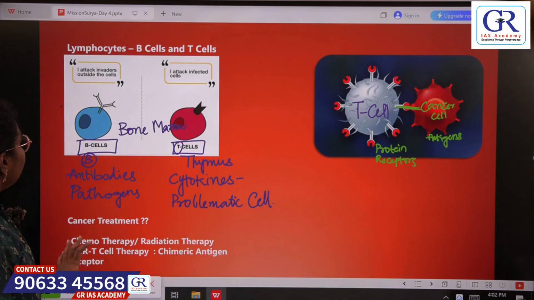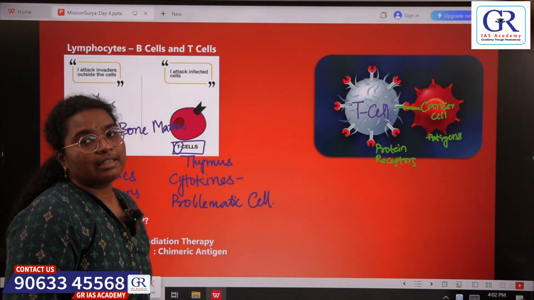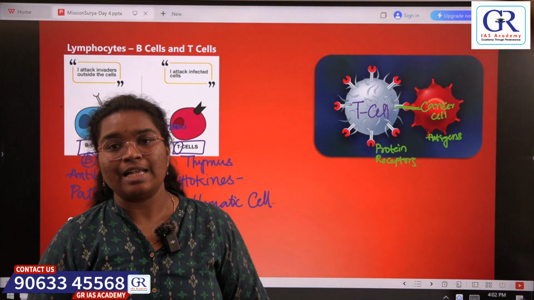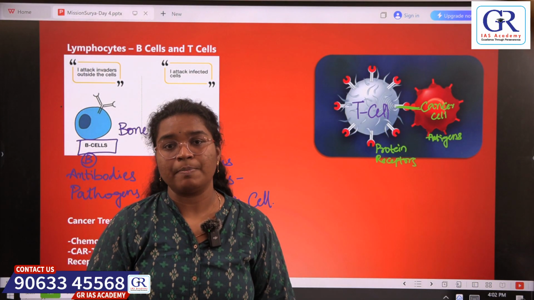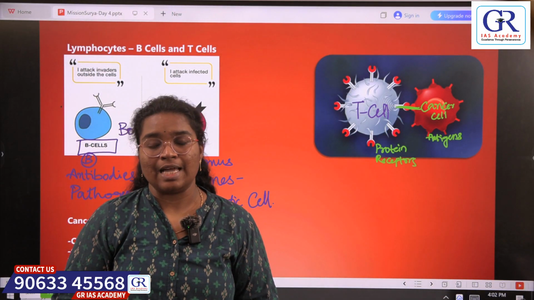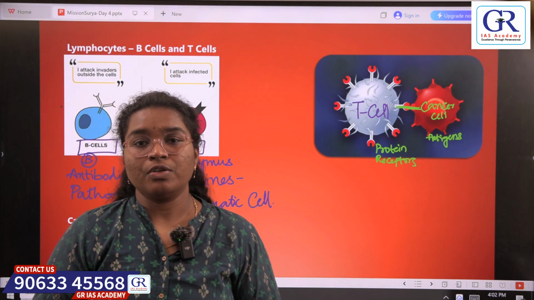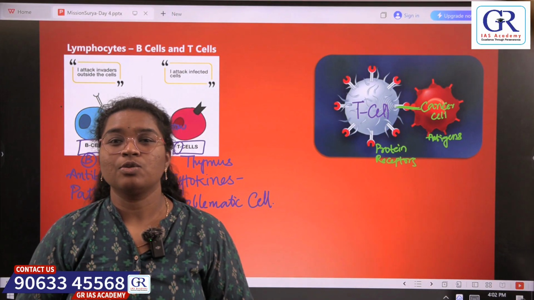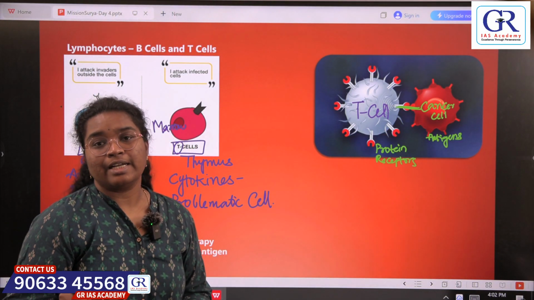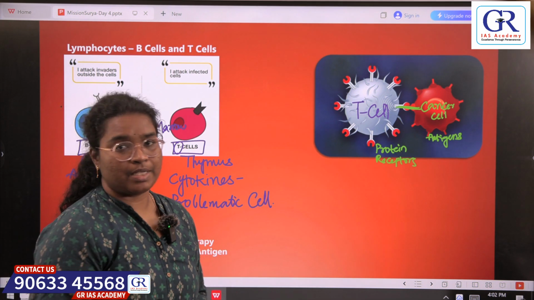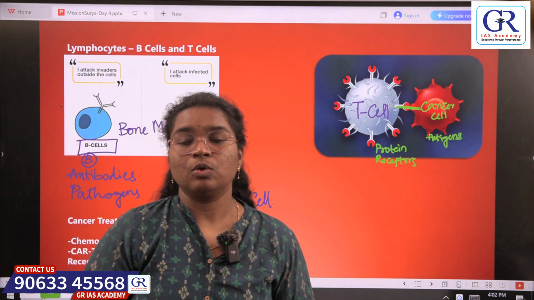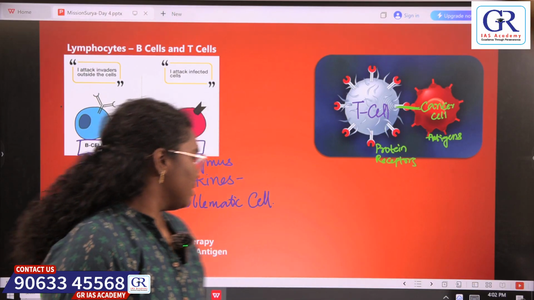So let's come to the CAR T cell therapy and the cancer treatment. So at present, for the cancer treatment, we generally use chemotherapy or the radiation therapy. But the problem with these therapies is that they not only attack the affected cells, they also attack the healthy cells. So we cannot precisely target the affected cells using these therapies. Whereas CAR T cell therapy is used to directly target the affected cells.